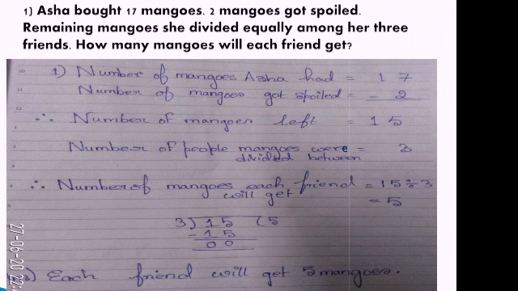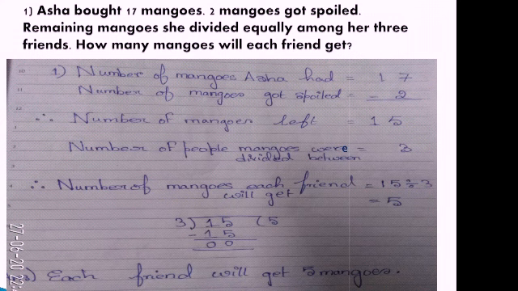Now when a word problem is given, children, always read the word problems very nicely. Because if you understand the word problem, it will be easier for you to solve the problem. So always read the problems very nicely. So let us start with number 1. Asha bought 17 mangoes. 2 mangoes got spoiled. Remaining mangoes she divided equally among her 3 friends. How many mangoes will each friend get?